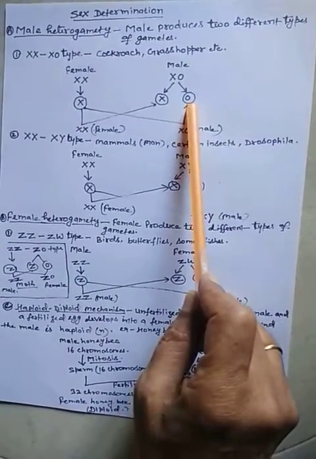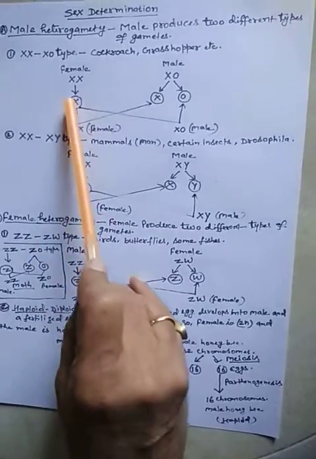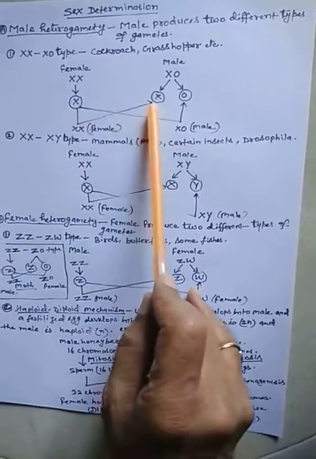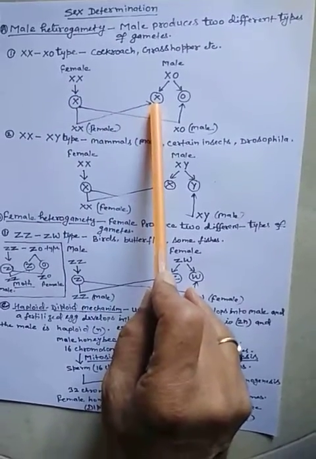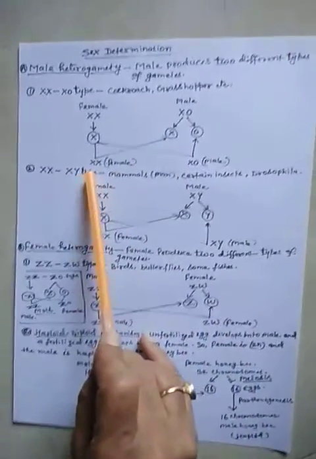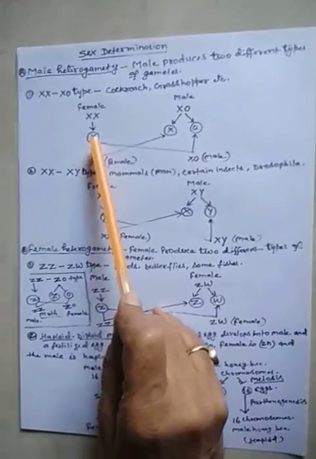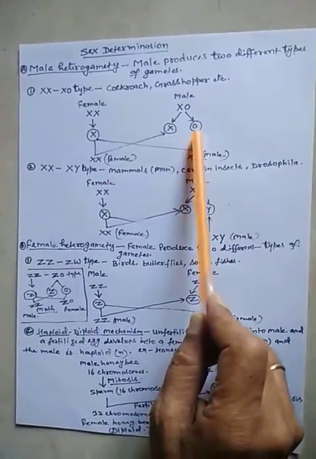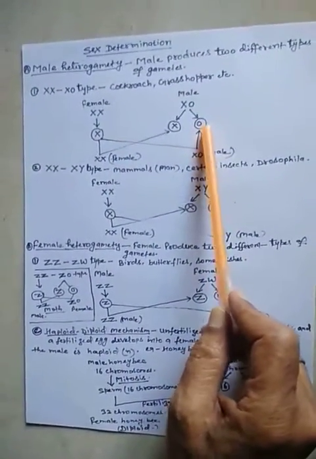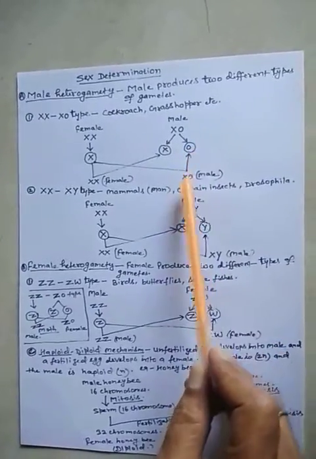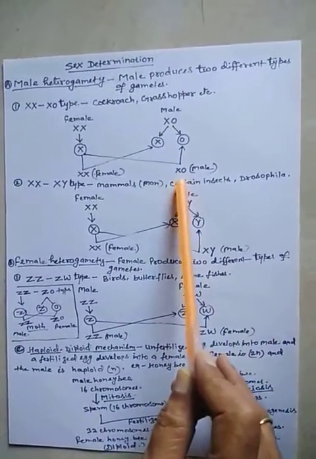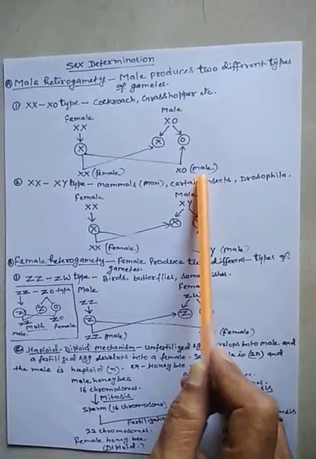Now when the egg is fertilized by an X-containing sperm, it develops into a female, while when the egg is fertilized by a gamete having no X chromosome, the condition is X naught, and that develops into a male.